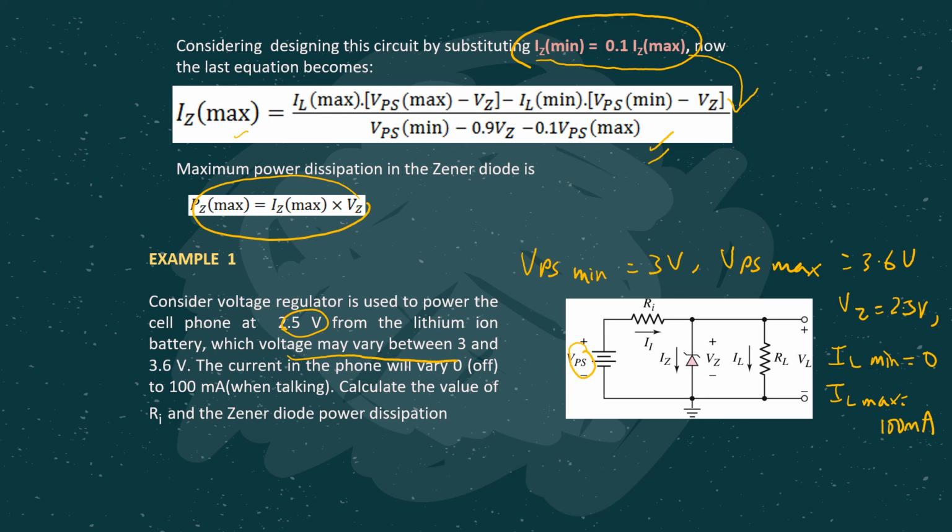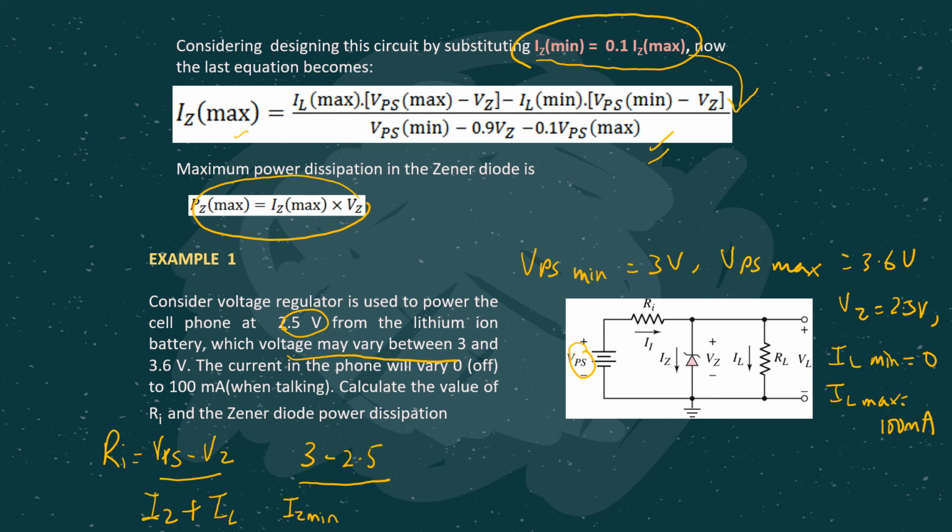In this case, remember we consider the RI equation, where RI equals VPS minus VZ over IZ plus IL, right? Let's consider the first case, where VPS is minimum. VPS minimum is 3 minus VZ, which is always 2.5, divided by IZ minimum, since when VPS is minimum, IZ is also minimum, right?